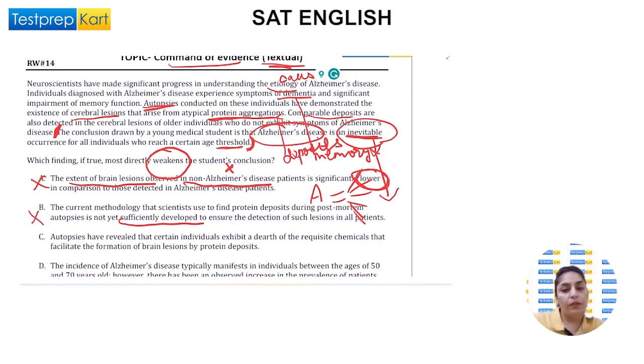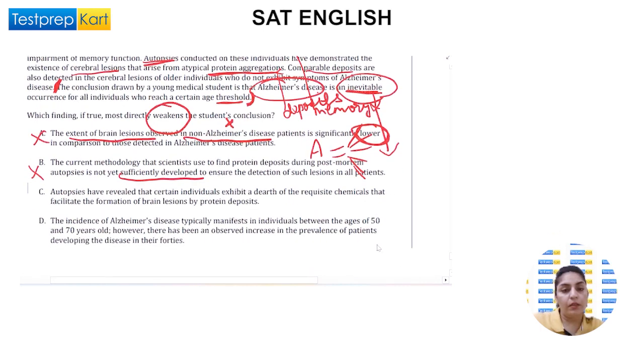Now we have the next point, which says, autopsies have revealed that certain individuals exhibit a dearth of the requisite chemicals. Dearth means scarcity. Scarcity means less, which does not have the apt amount. So autopsies have revealed that certain individuals exhibit a dearth of the requisite chemicals that facilitate the formation of brain lesions by protein deposits.